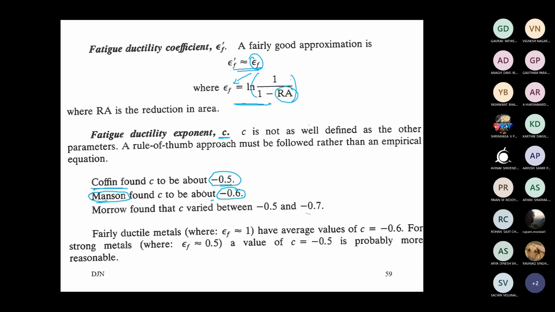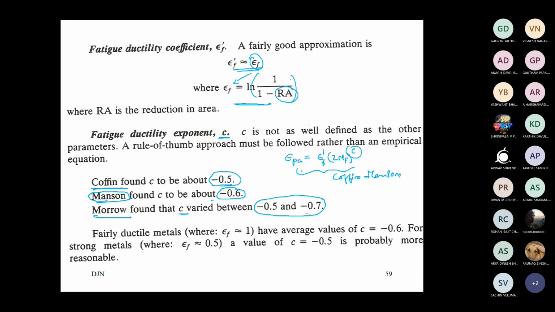And then comes Morrow, and Morrow found out that this c is going to vary in the range minus 0.5 to minus 0.7. So we have the relationship for plastic strain amplitude, epsilon f dash into (2Nf)^c. This equation is known as the Coffin-Manson equation, Coffin-Manson power law.